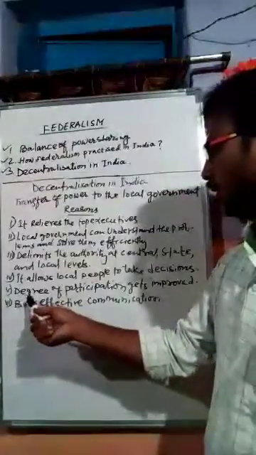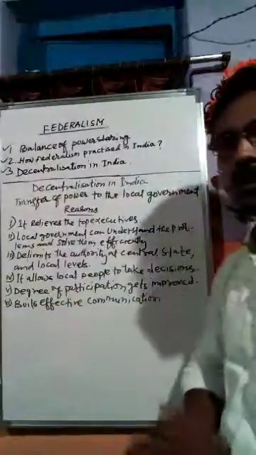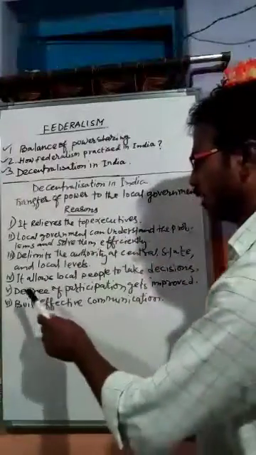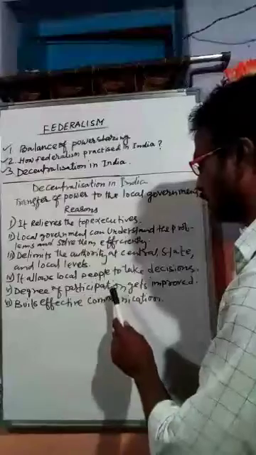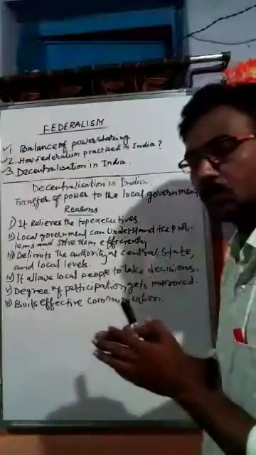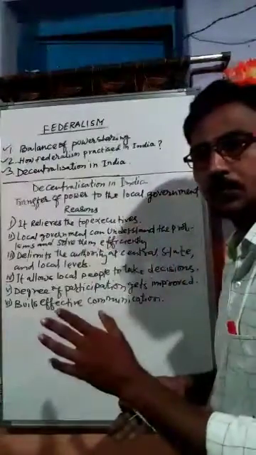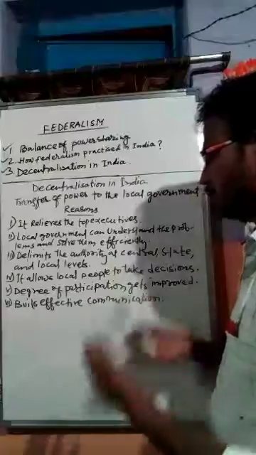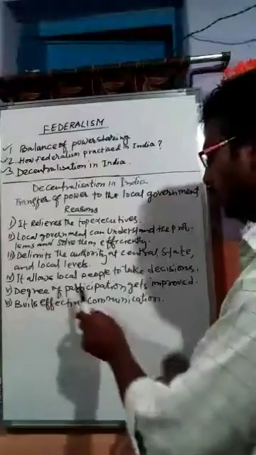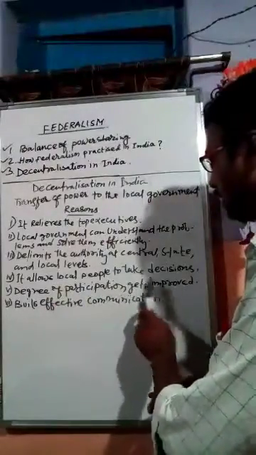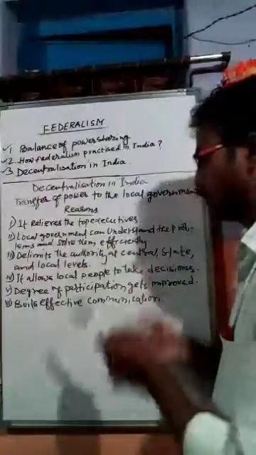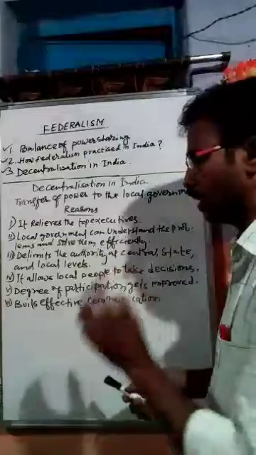And then fifth is the degree of participation gets improved. Yes, students, when there is a transfer of power to the local governments, we see that the people who are involved in this local government get encouraged, thinking that they are also a part of the government. So this feeling of participation encourages the people, and it gets improved. The encouragement of participation in the government is improved. People feel encouraged at being part of the government.